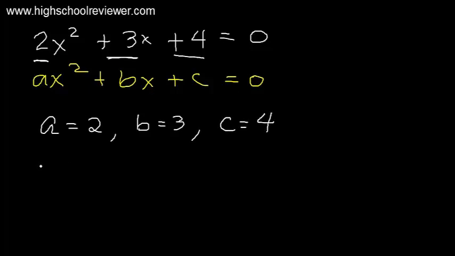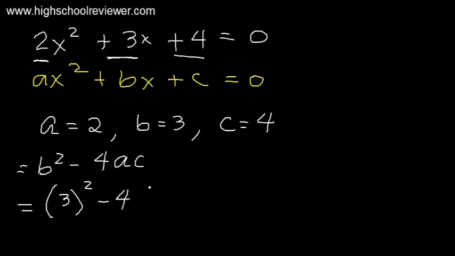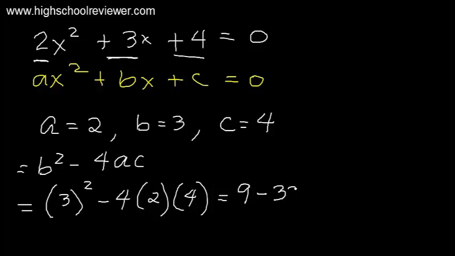And then our discriminant here is b squared minus 4ac. So our b here is positive 3 raised to the power of 2 minus 4 multiplied by 2, and our c is 4. So this will be equal to 3 raised to the power of 2 is positive 9, minus 4 multiplied by 2 multiplied by 4, and that is 32.